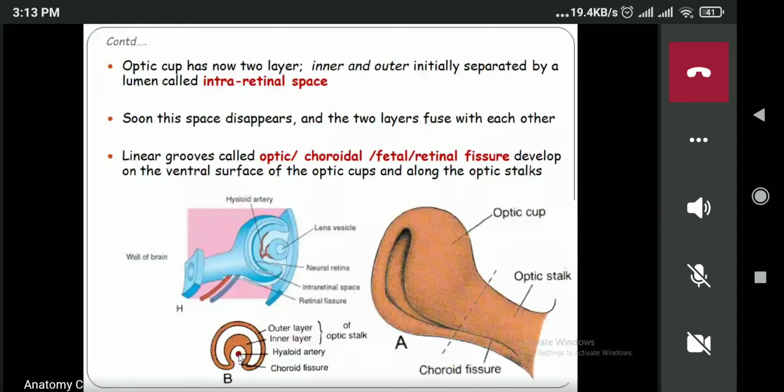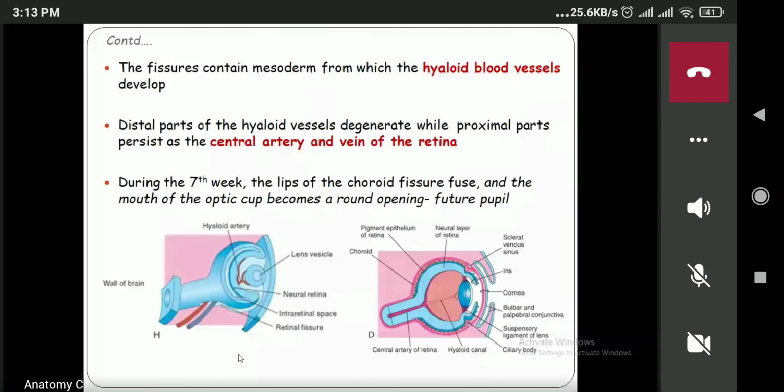Did you understand up to here? Yes, ma'am. Now next one is how the retina is formed.